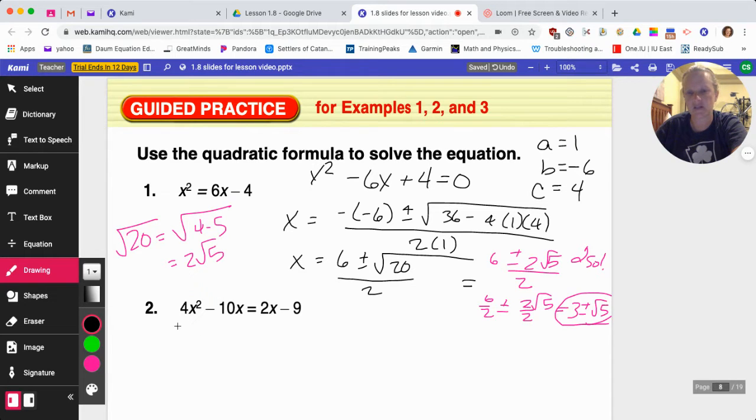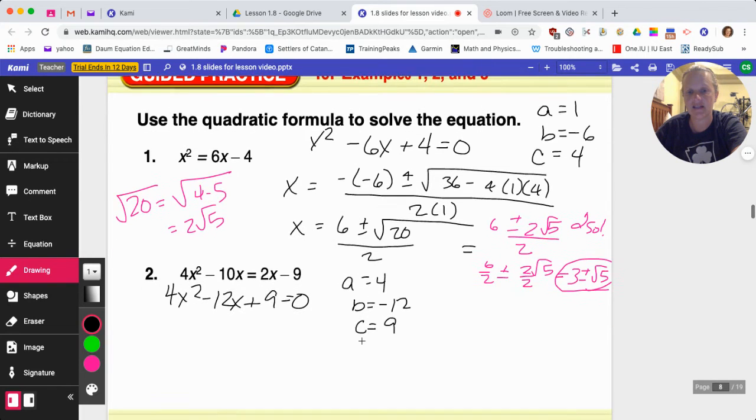I said I wasn't going to do these, but we'll do a few more. Subtract 2x from both sides and add 9 to both sides. A is 4, B is -12, and C is 9.